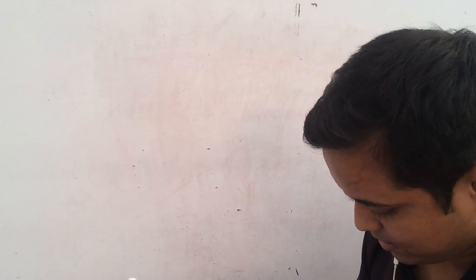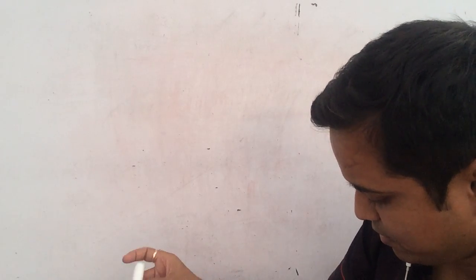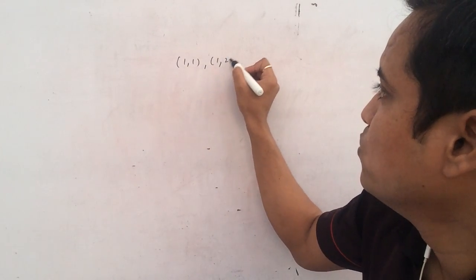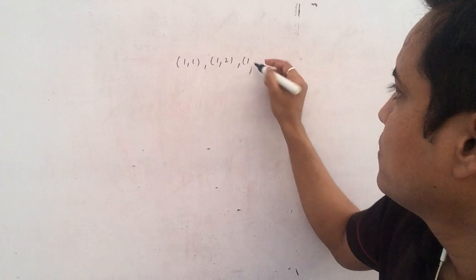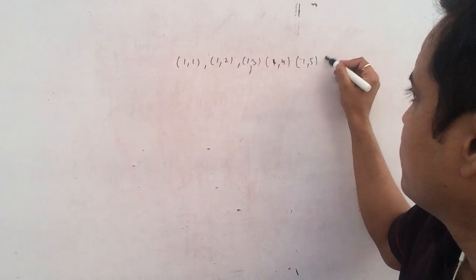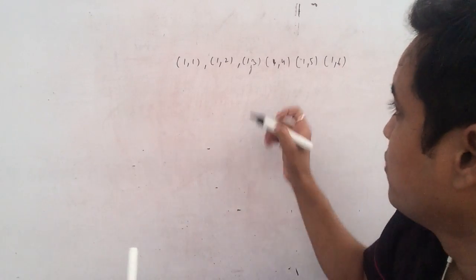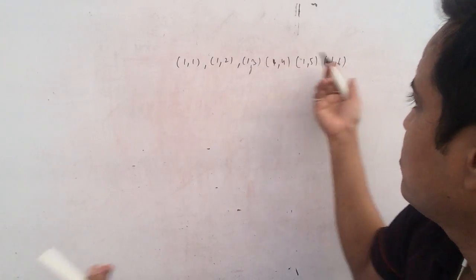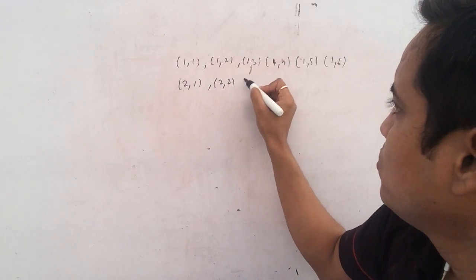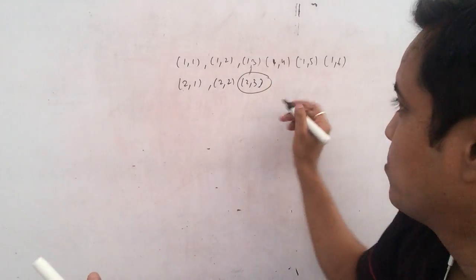Okay, let's check it. Two dice are thrown simultaneously. So we have 1 1, 1 2, 1 3, 1 4, 1 5, 1 6. Do we have any prime number on both the faces? No. Then 2 1, 2 2, 2 3. Yes, we have. This is okay. Both the faces are prime numbers.